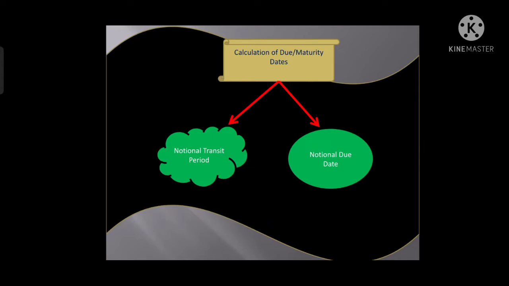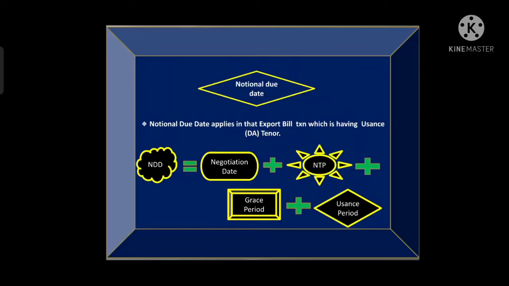There are two methods to calculate the maturity date: notional transit period and notional due date. Let's discuss them in detail. First we will take notional due date.